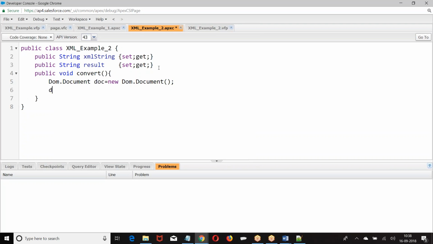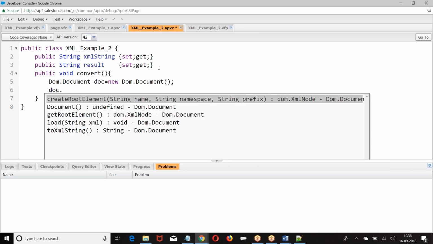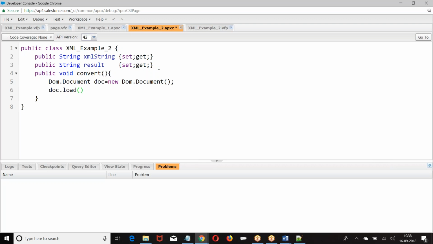Load that string into the document, doc dot load. Whichever string you want to convert, load that string into the document. So DOM dot document dot load XML string. Then always we are supposed to get what? Root element first. If you know the root element, I can get the child.